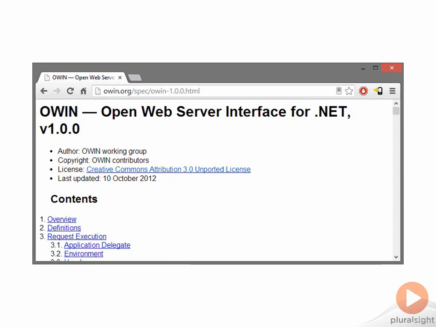So if you write a web component for OWIN, you can theoretically run in any environment where OWIN is supported by the server, not just in environments using system.web and IIS, but also in self-hosted environments like a console mode application, or on a server running on Mono, the open source implementation of .NET. So you can run on a Linux system, or in some future web server that is yet to be written. Your components can also work regardless of the underlying framework, which might be ASP.NET MVC or Web API, but it could also be one of the many open source frameworks like Nancy, Fubu MVC, Simple.web, and others.